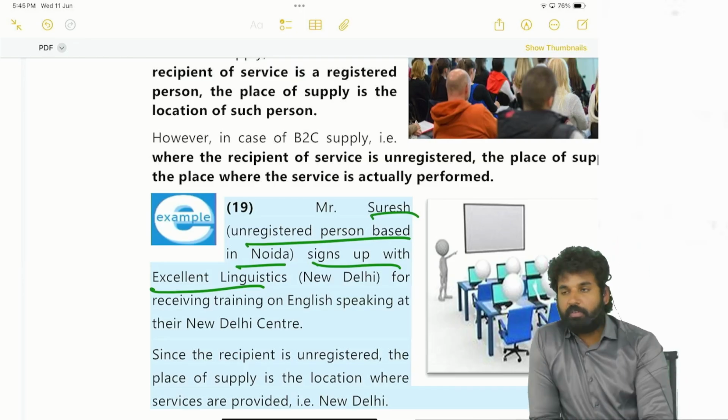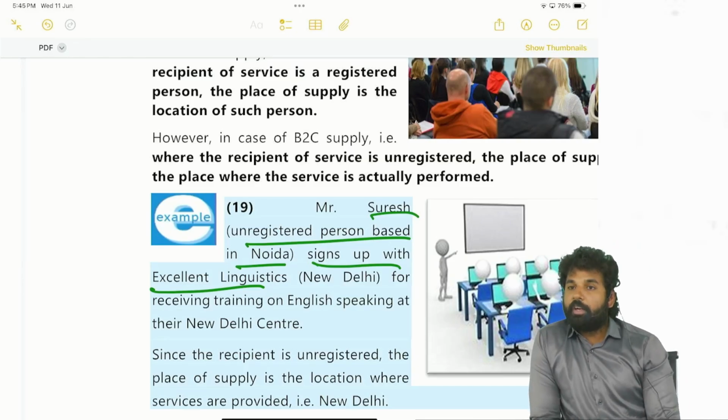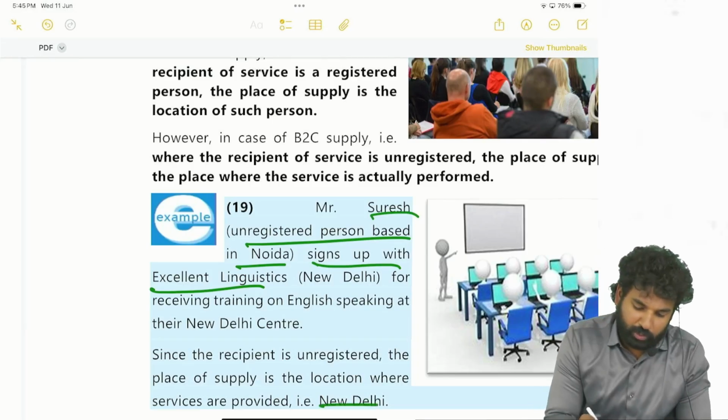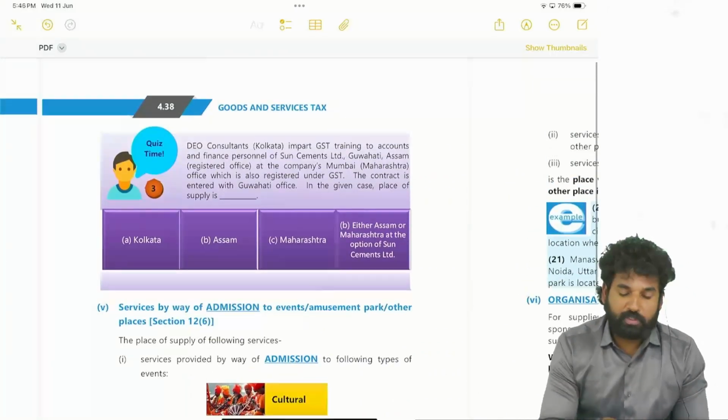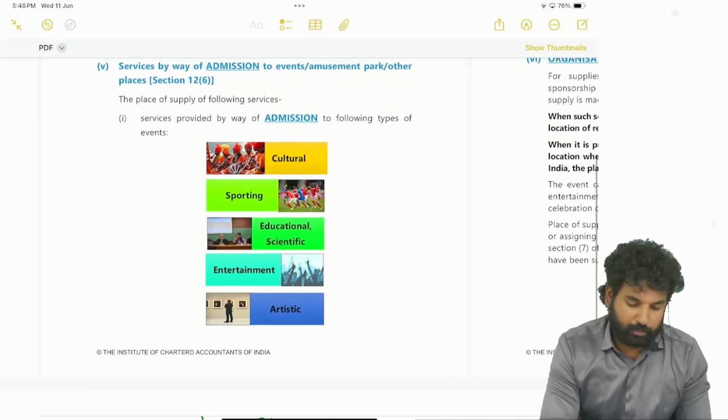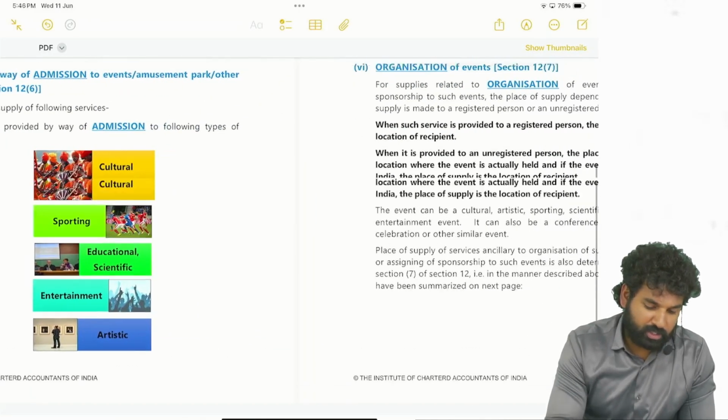When such services are provided to an unregistered person, the place of supply will be the place where the services are actually performed. So that is New Delhi. Whenever it is provided to a registered person, the place of supply will be the location of such registered person.